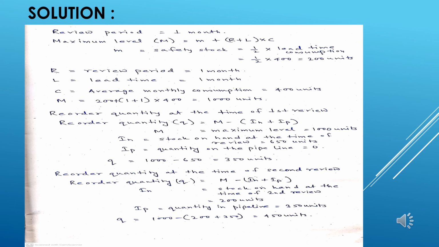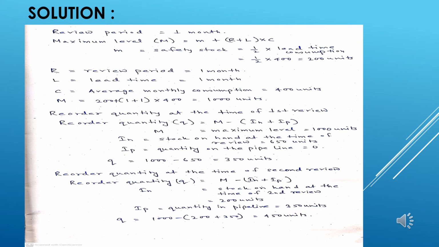If I take the stock in pipeline to be IP, similar to I0 in the given formula, then IP becomes 0 and the maximum level is 1000.